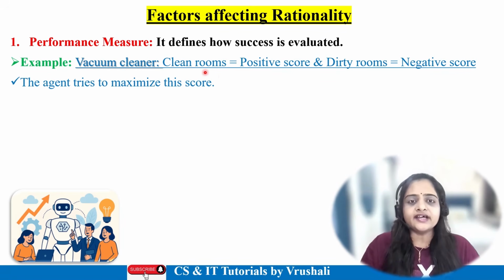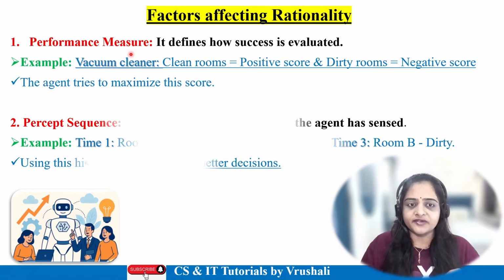Suppose the vacuum cleaner cleans all the rooms, it gets a positive score. If dirty rooms are there, it gets a negative score. So in this way, the AI agent tries to maximize the score. They try to give maximum accuracy, maximum efficiency, and maximum performance to the user. So this is called performance measure.